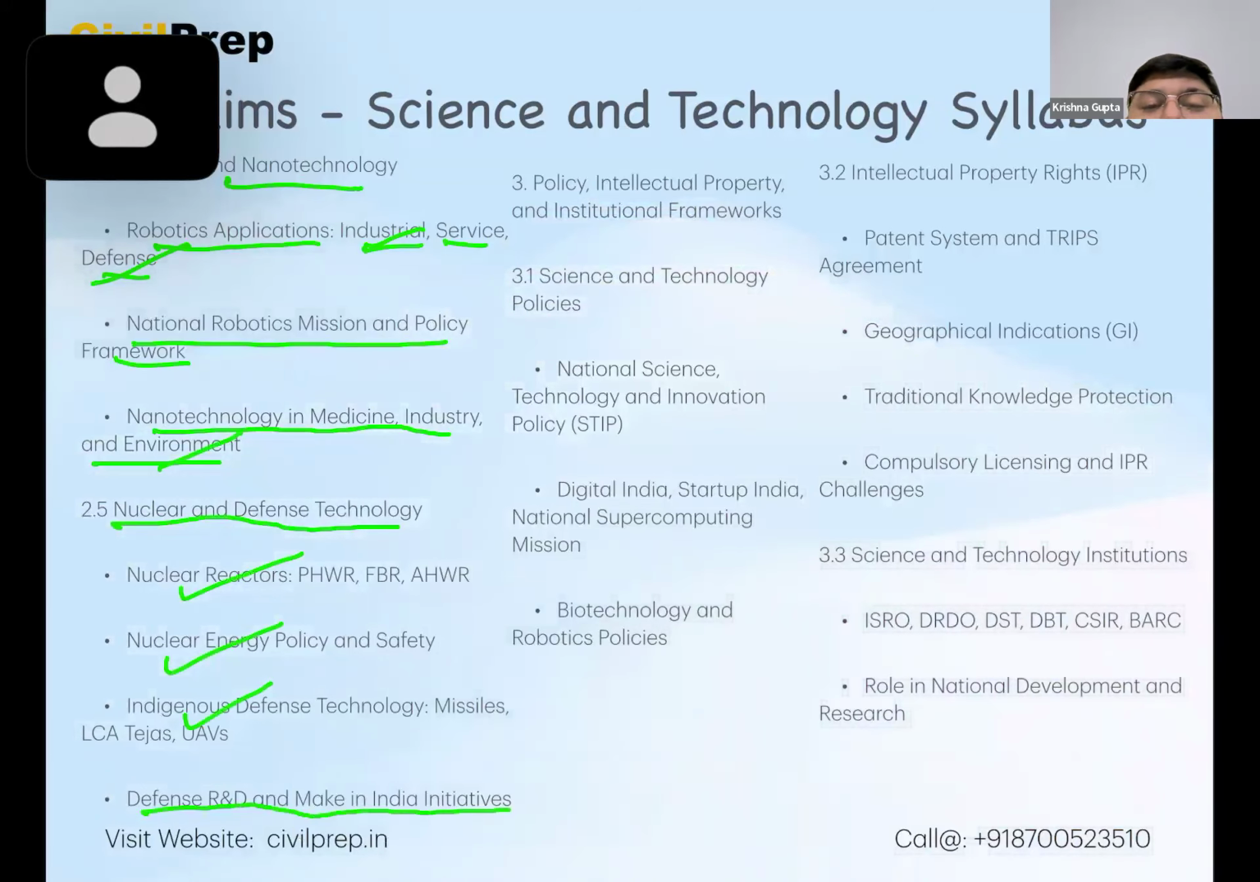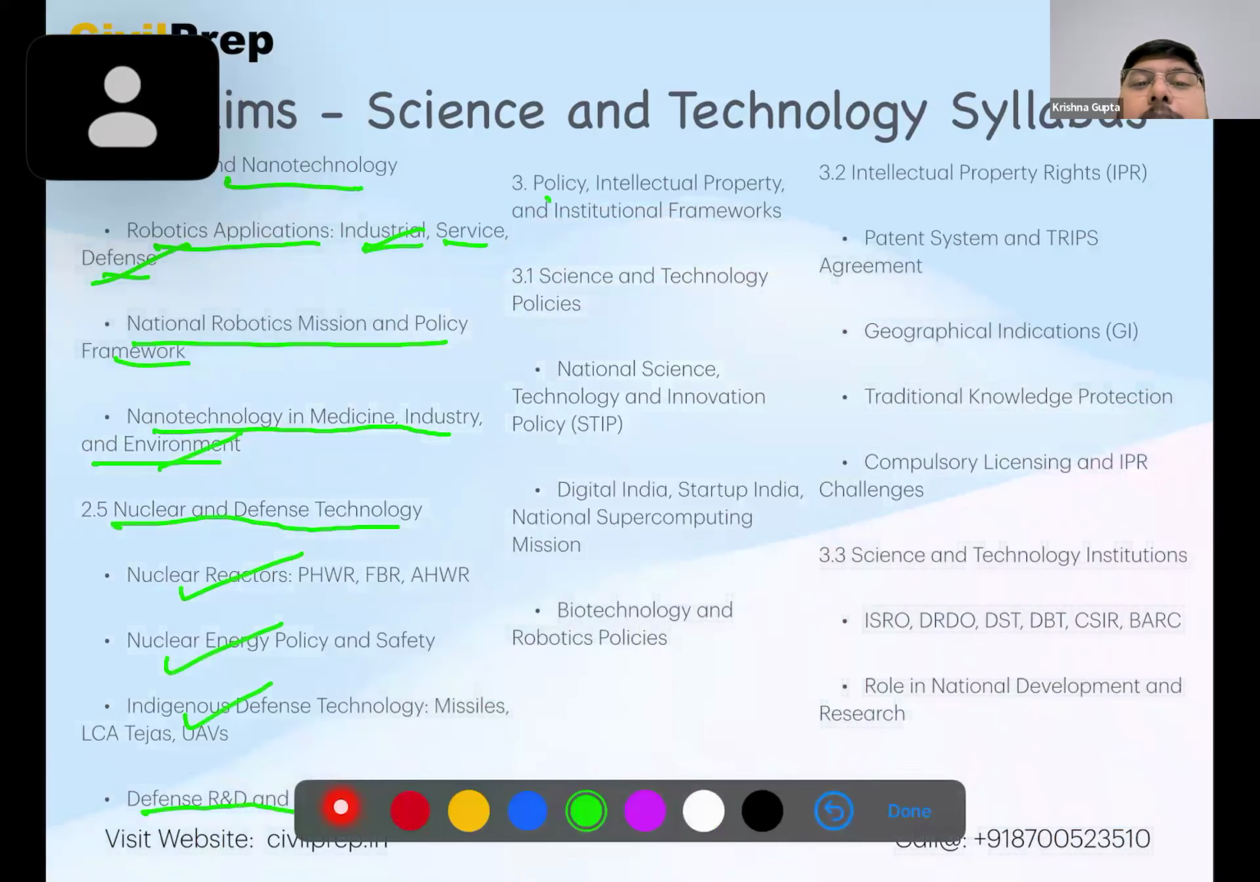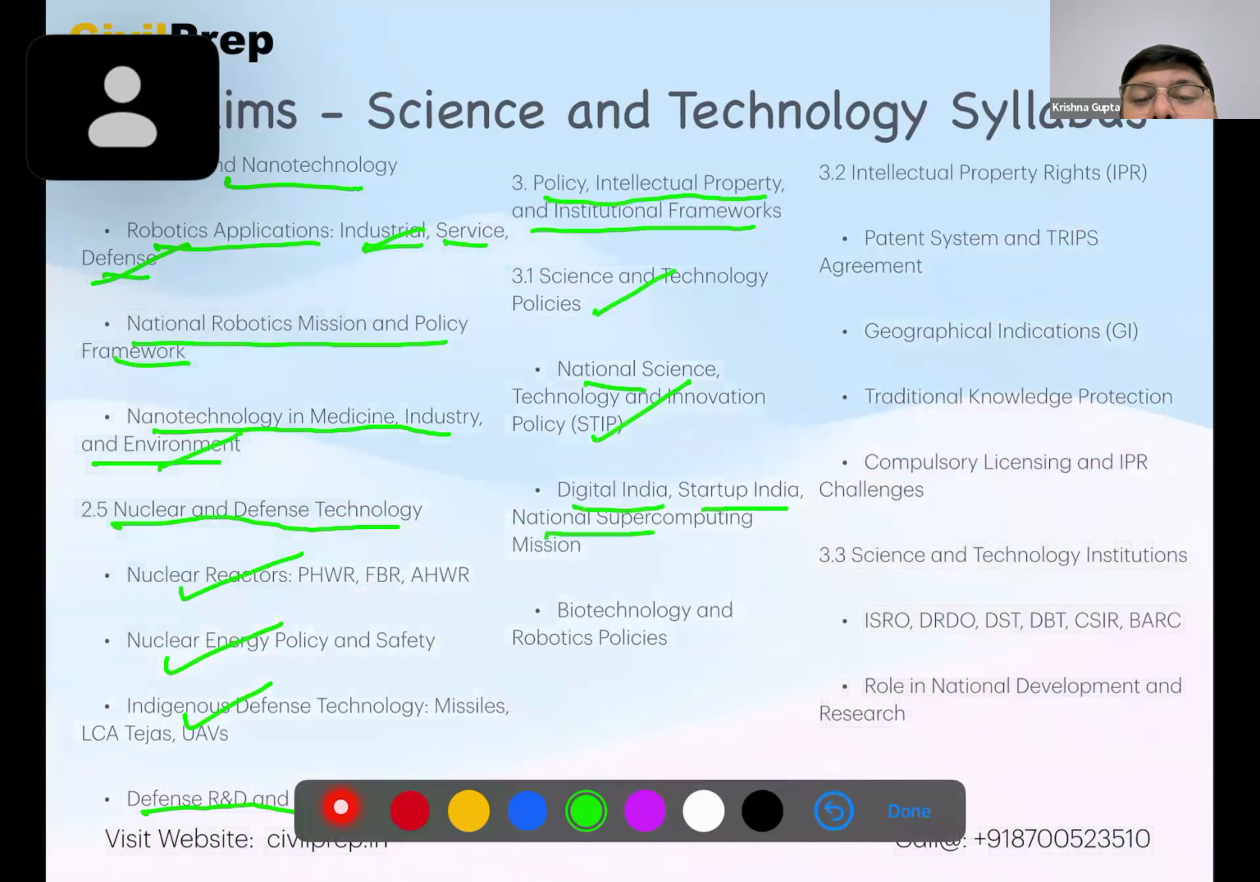Defense R&D and Make in India initiatives. Then policy, intellectual property, and institutional framework. Science and technology policies, National Science, Technology and Innovation Policy, Digital India, Startup India, National Supercomputing Mission, very important in contemporary time. Then biotechnology and robotics policy is also important.